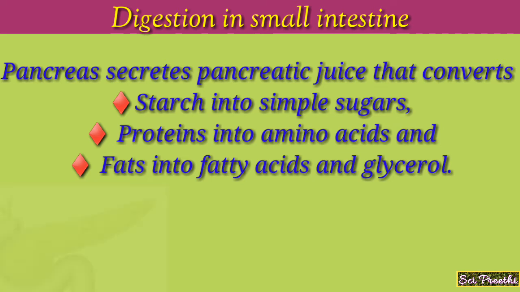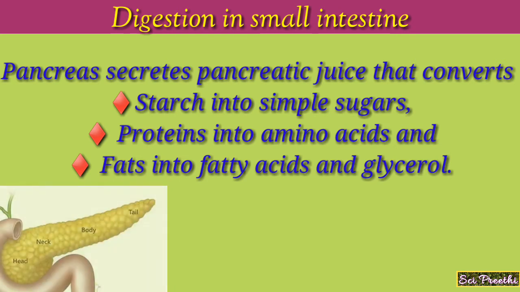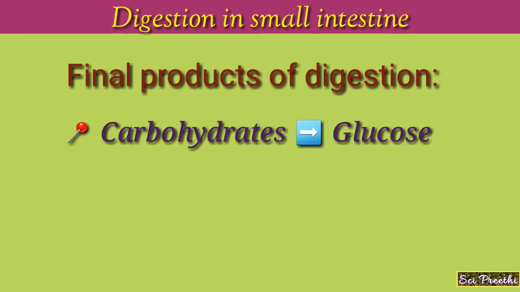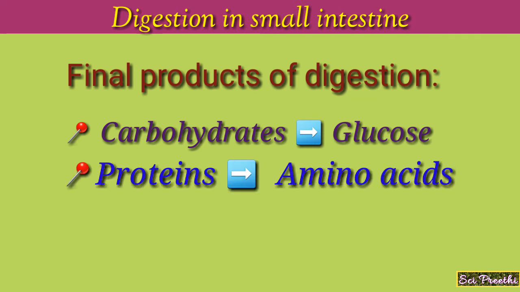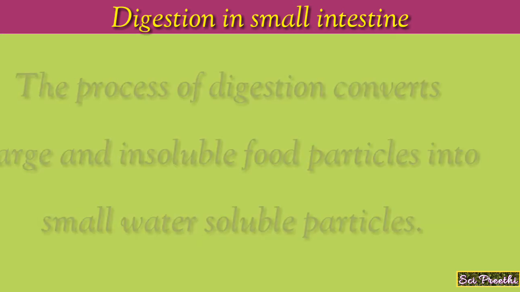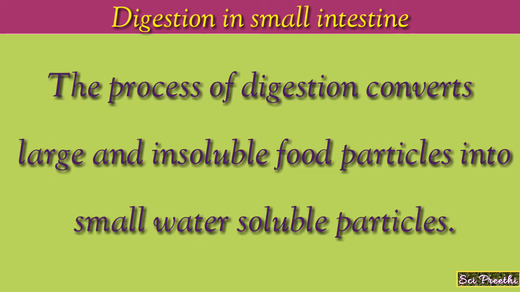Glycerol is the secondary product of fat digestion. The final products of digestion are: carbohydrates give glucose, proteins give amino acids, and fats give fatty acids plus glycerol. Thus, the process of digestion converts large and insoluble food particles into small water-soluble particles.